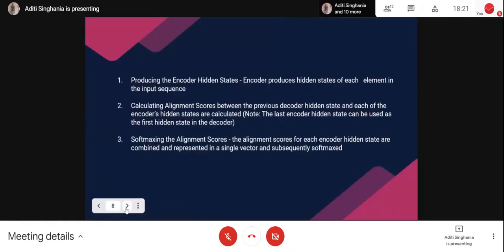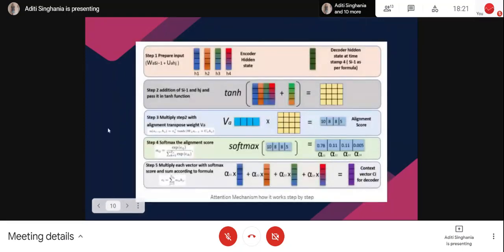Now there are 6 points which I have written, but instead I would like to show you a diagram and explain it. So what we do is we have to calculate alpha. Now how I do it is I consider all the encoder hidden states. You can see H1 in blue, H2 in orange, H3 with some other color, and H4 with mostly red. Now I would have a weight matrix WA. So if you're familiar with the internal structure of LSTM, you will know that we have WA, WH, and this is how we have different weights which we try to train while getting the output. We try to train it in our model.